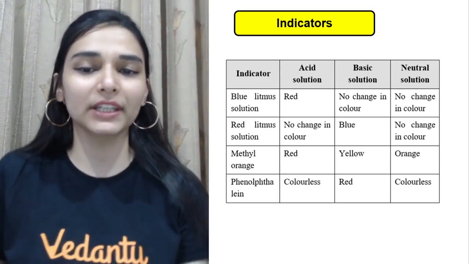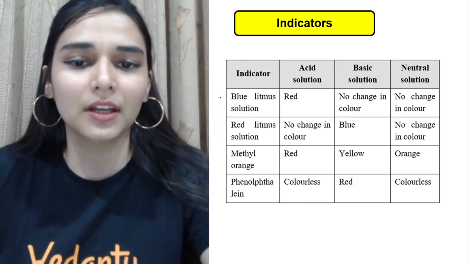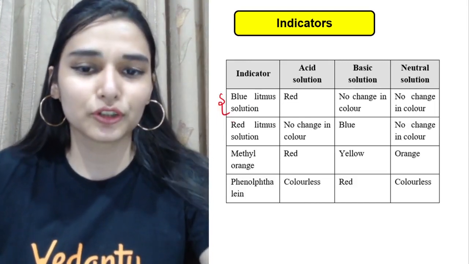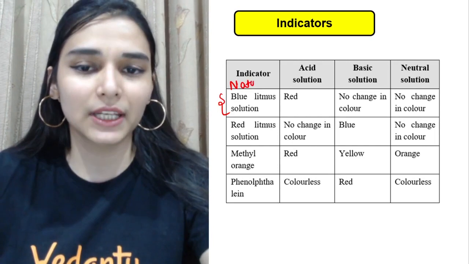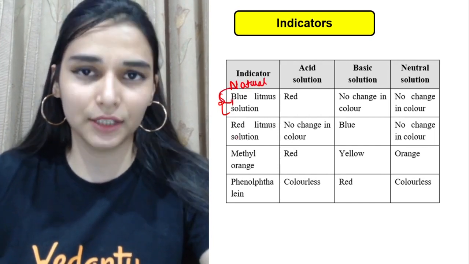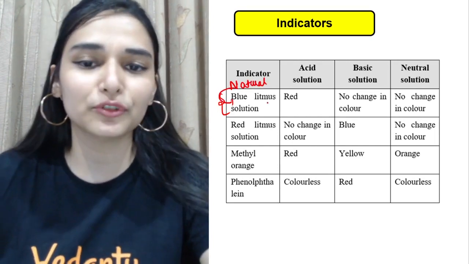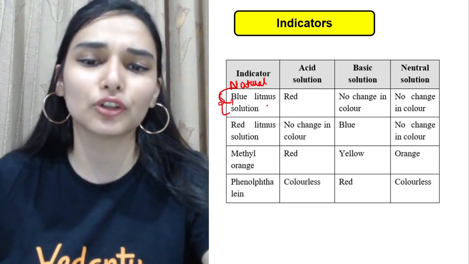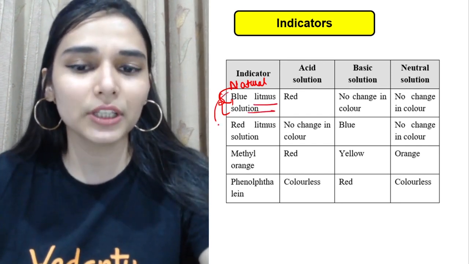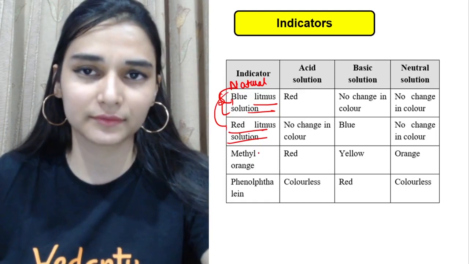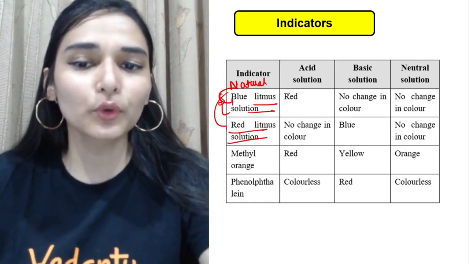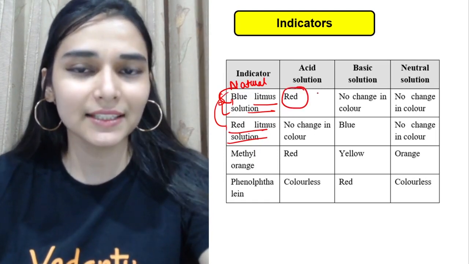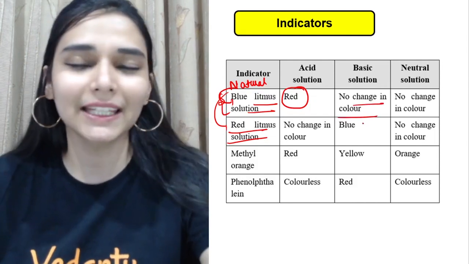जैसे कि कुछ common indicators हैं, we have blue litmus solution. So it's a natural indicator. Litmus is a natural indicator and it's available in paper strips. You can make a solution also, blue litmus solution, red litmus solution. Okay, blue litmus turns red in the acids and in the bases you won't see any color change.